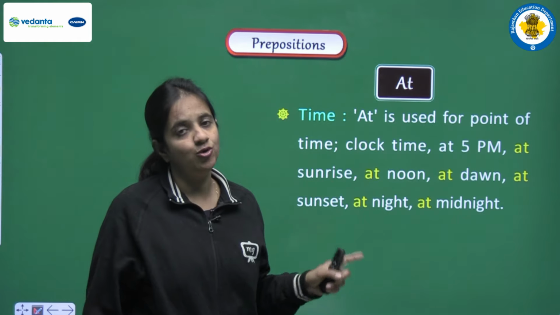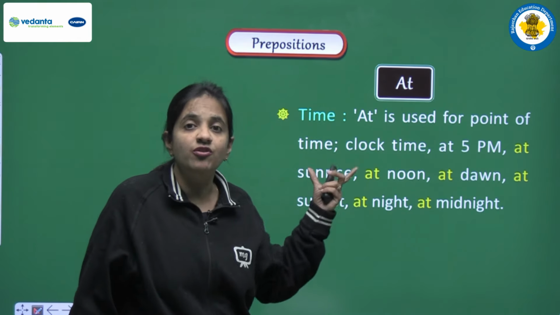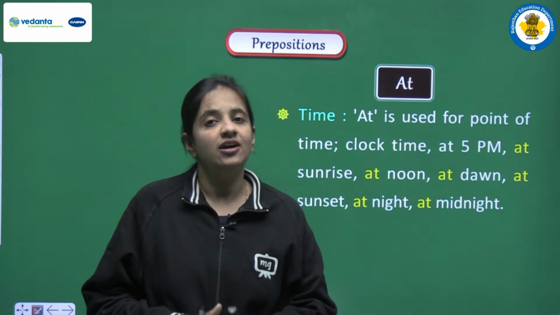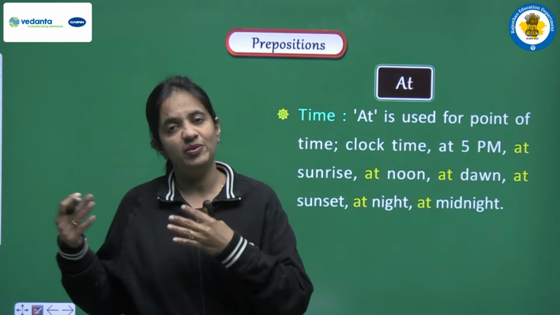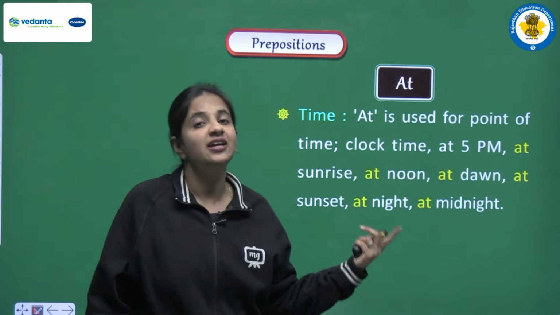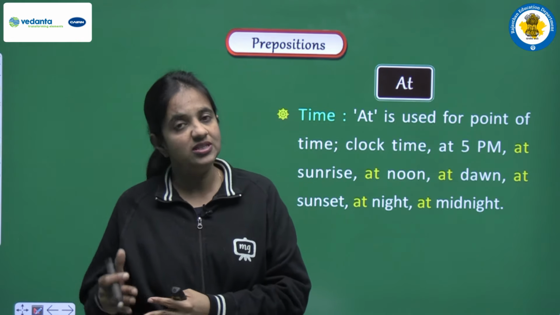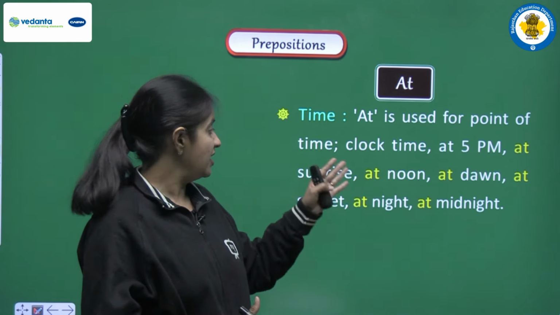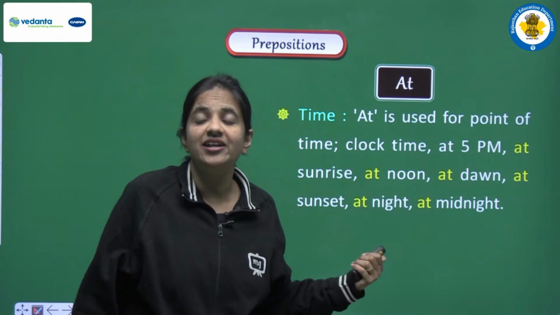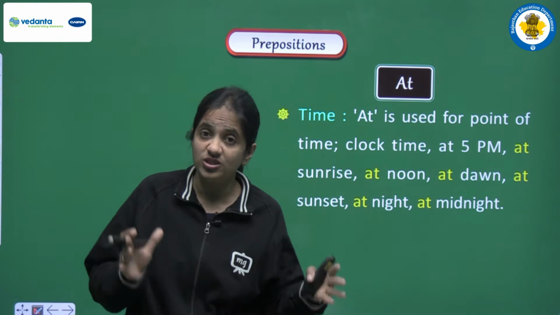So students, yes, you have to be very careful, because there are some words before which we have to use in, and before some words we have to use at, and both are prepositions that show the time. But it depends on the word that we are having here. If we are having evening, morning, afternoon, such words, then we have to use in. But if we are having sunrise, noon, sunset, night, such words, then we have to use at. So yes, you have to differentiate the uses of the prepositions, okay. You have to learn all these rules. You have to be very careful about the words, because according to the words we have to use the preposition.